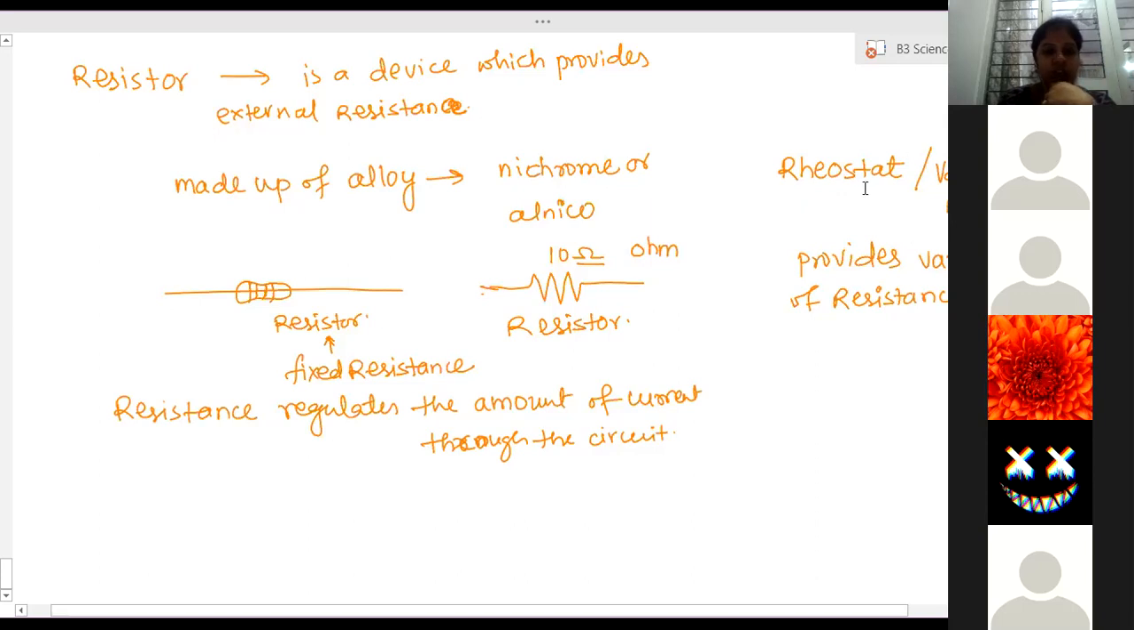Without changing the device, we can change the resistance in the circuit. We keep on changing the resistance in the circuit by only turning it. Able to understand? Yes, ma'am. A resistor is a device which provides fixed resistance in the circuit, and a rheostat is a device which provides variable resistance in the circuit. By turning some part of that device, we can change the resistance of the circuit.